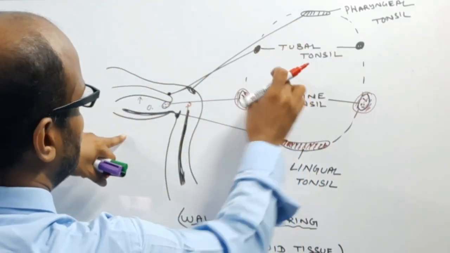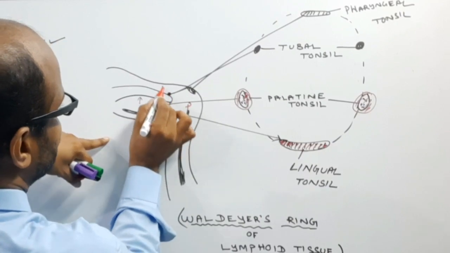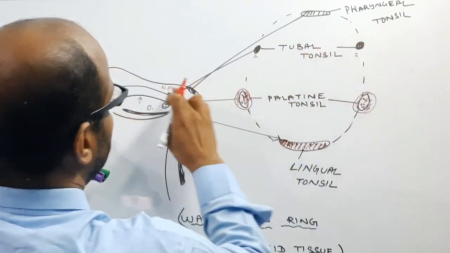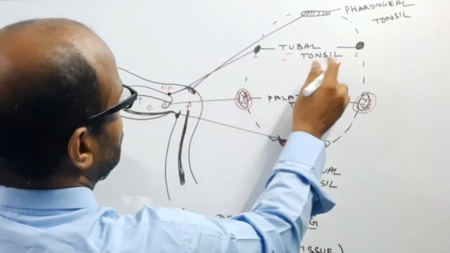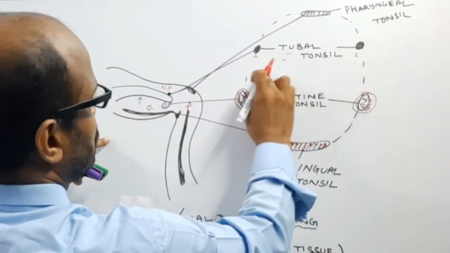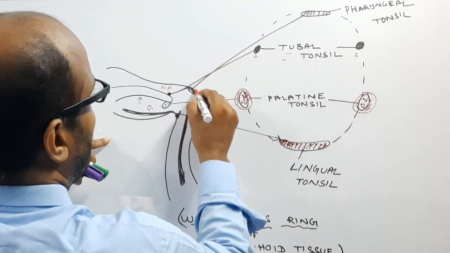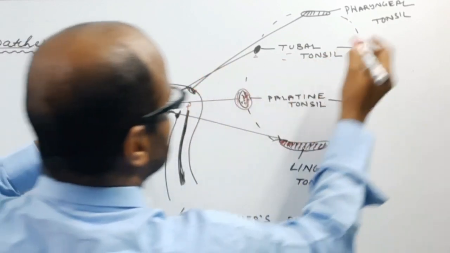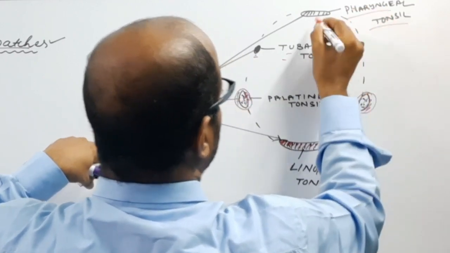So the tubal tonsil is in the position of the nasopharynx. The tubal tonsil is present in the layer of the nasopharynx. These are the two sides, and this is another tonsil which is present in the wall of the pharynx, known as the pharyngeal tonsil.